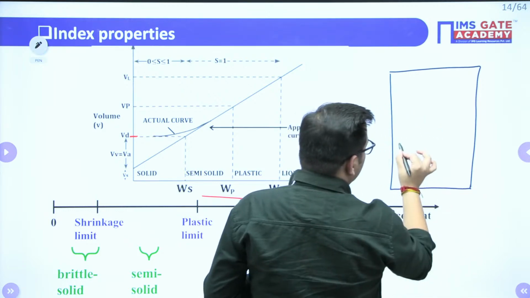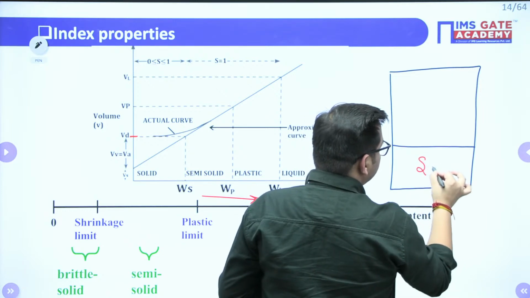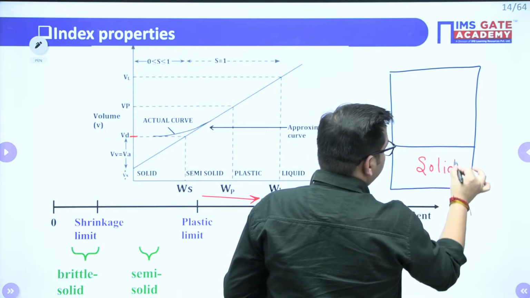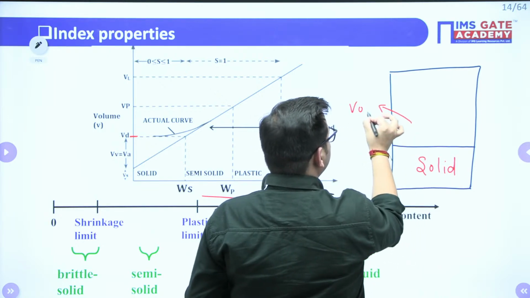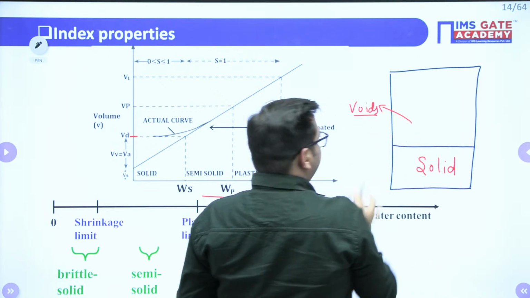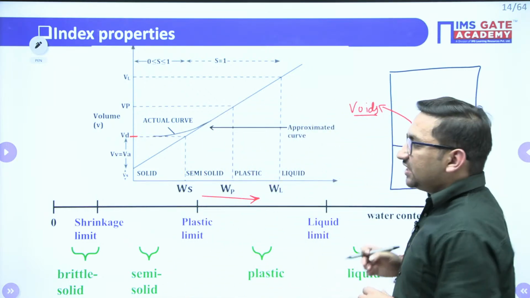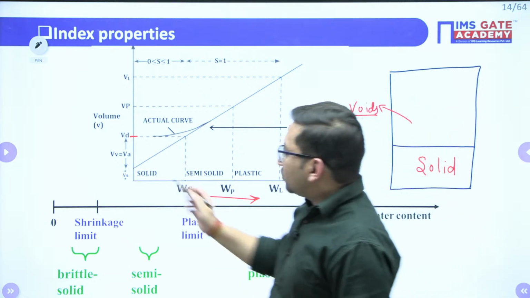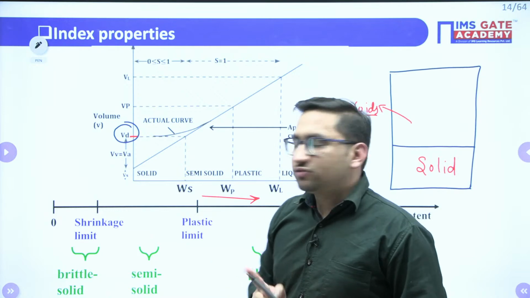Right, this is our soil. Initially it is in the dry case, right? It means these are the solids, and this particular is your voids. If I am saying the soil is dry, it means initially these voids are filled with air only. So your soil will be having this particular volume. At this particular point, your volume of soil is this.